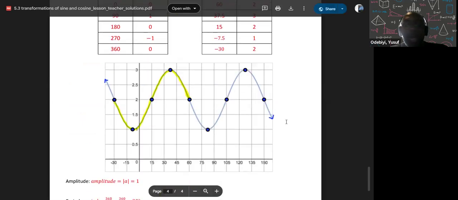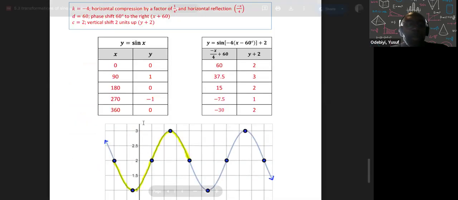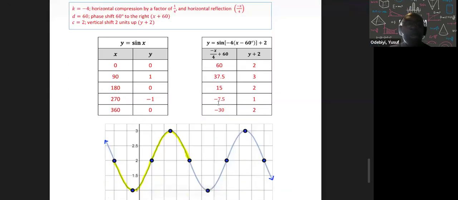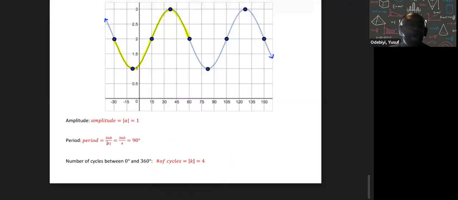And then they ask you, what's your amplitude? Well, my amplitude is 1 because I don't have a value greater than 1, so it's just 1. And my period is, remember, 360 divided by k, so my period is going to equal 90. How many times can I get 90 into 360? That means how many times can I repeat that graph? Well, I can repeat it 4 times.